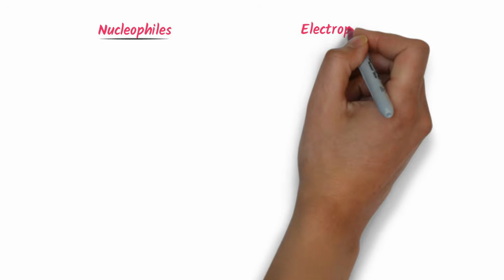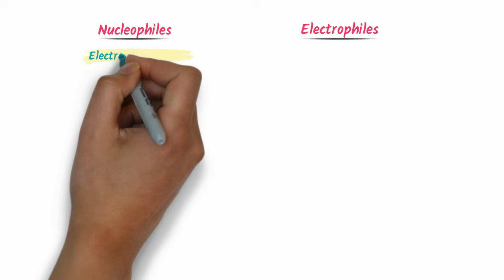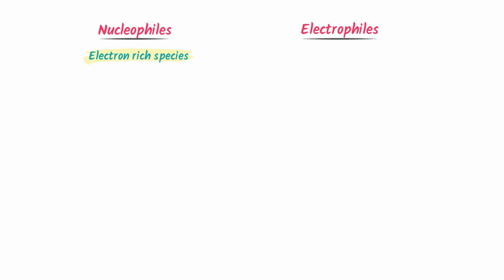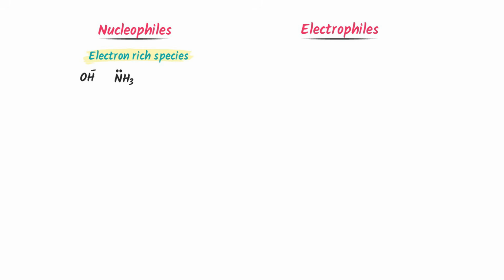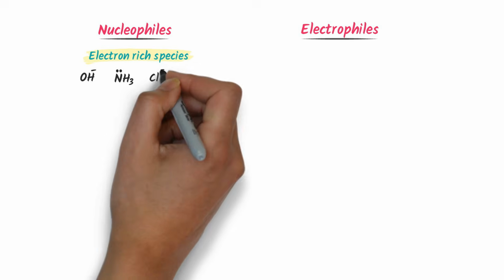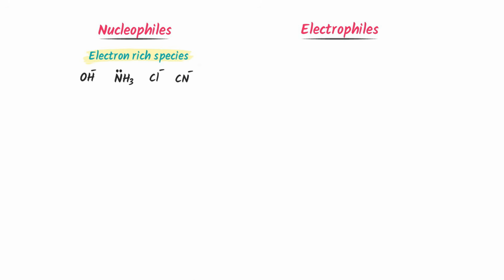Let's consider nucleophile and electrophile. We know that nucleophiles are electron-rich species. They have lone pair of electrons or negative charge. For example, hydroxide ion, ammonia, it has one lone pair of electrons, chloride ion, cyanide ion, etc. They are called nucleophiles because they love to attack nucleus which has positive charge.